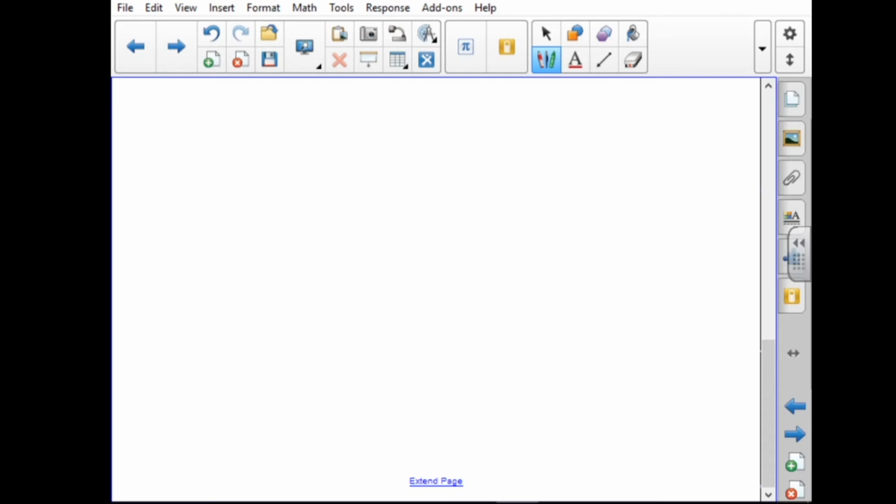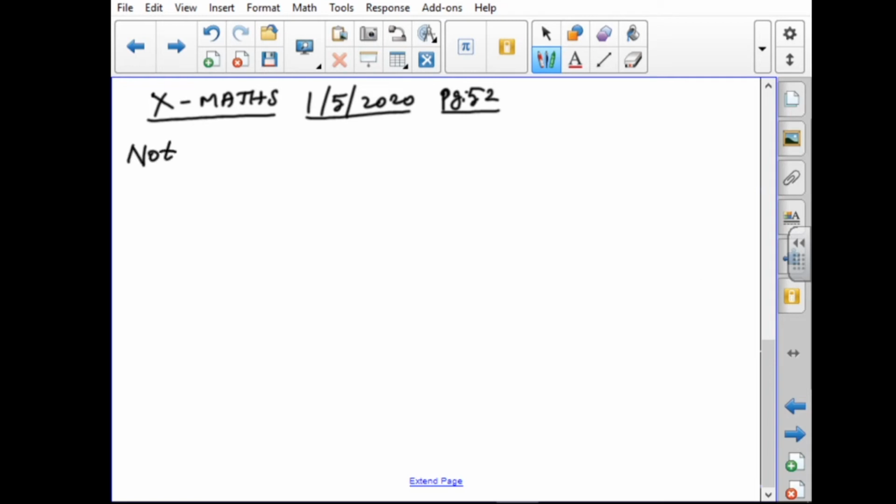Next, fifth sum. What is the time 100 hours after 7 a.m.? Before this sum, we have to study the note first. Already we saw about the wrap around of the clock.